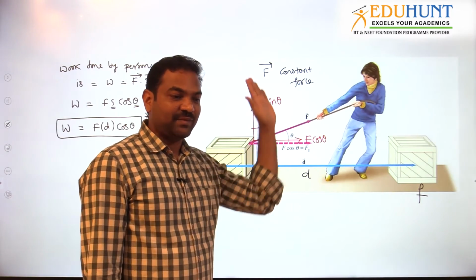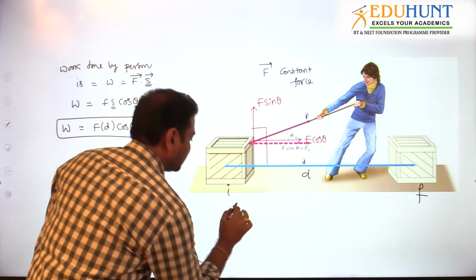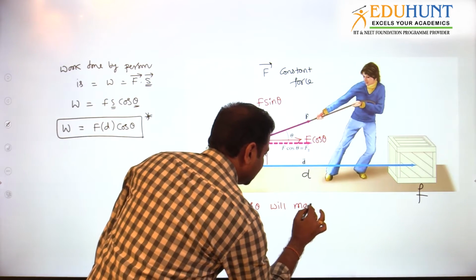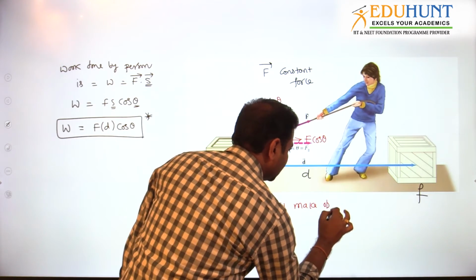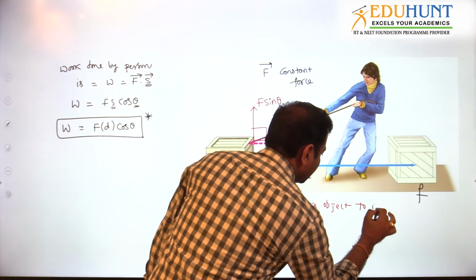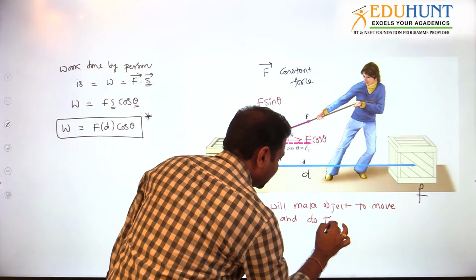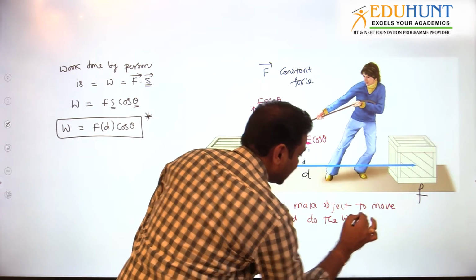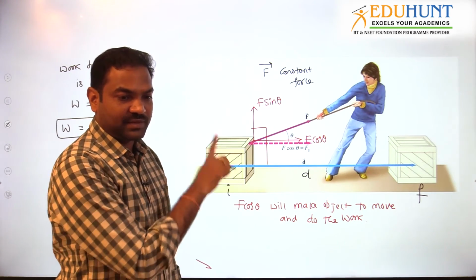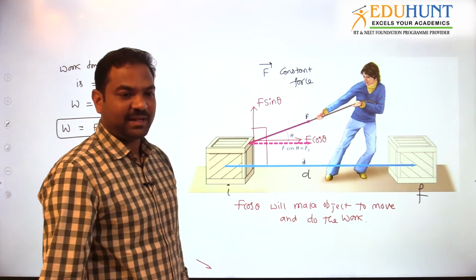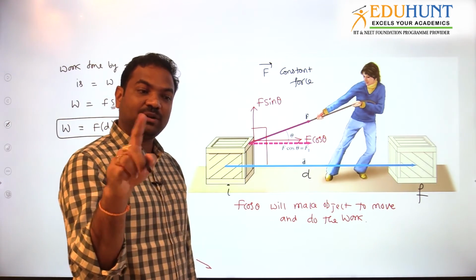What about F sin theta? F sin theta does not move the block. So F cos theta will do the work, will make the object move and do the work. So which should be counted now? In work done, should F cos theta be counted or F sin theta? F cos theta. So cos theta should be there in the expression. That's why they defined it with F bar dot S bar.